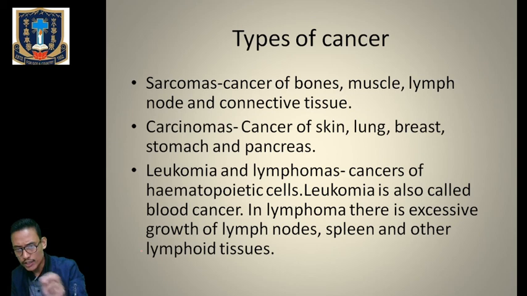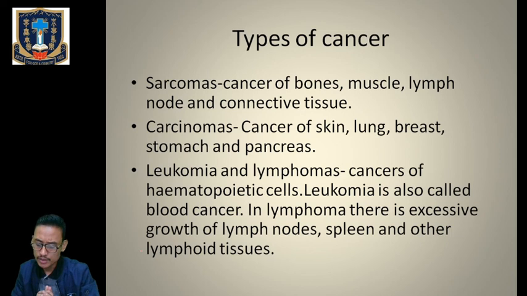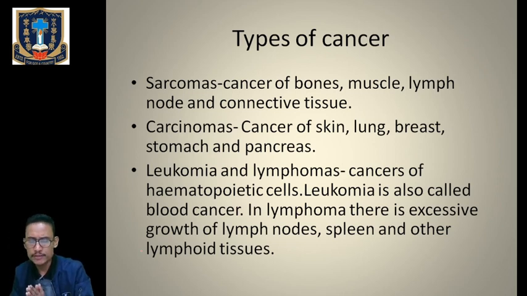Leukemia, very carefully. In leukemia, the blood cells, mainly the white blood cells, will show an abnormal increase in number. So in leukemia, there will be an increase in the number of white blood cells. That's why it is also called blood cancer. And in lymphoma, there is excessive growth of the lymph nodes, spleen and the lymphoid tissues. Okay. Now, in India, uterine cervical cancer and cancer of mammary glands in women and mouth and throat cancers in men are more common. That's why more than lakhs of patients die due to cancer in India.